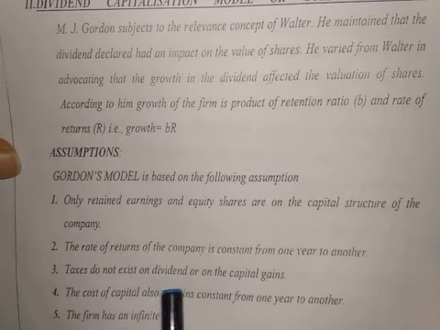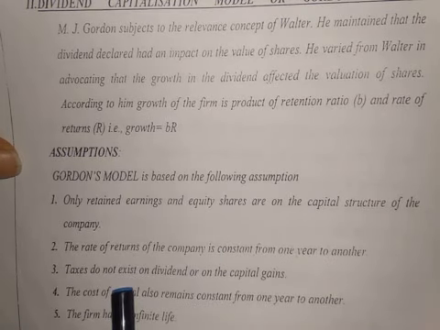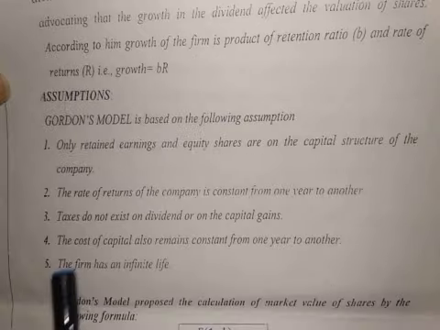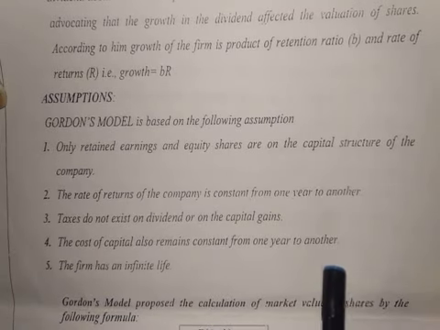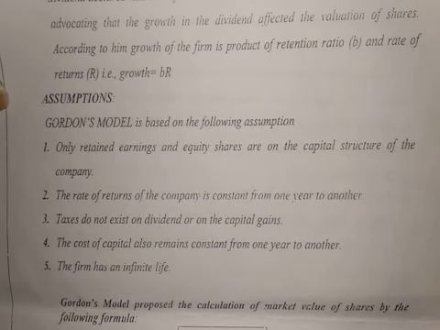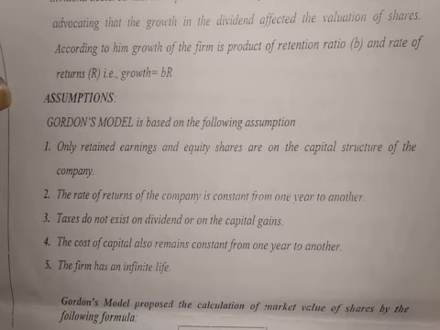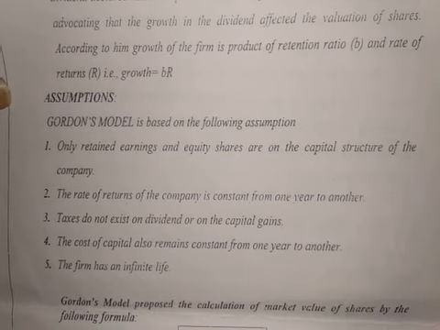Tax does not exist on dividend or capital gains. There is no tax according to Gordon. Cost of capital also remains constant from one year to another year. Cost of capital also remains the same. The firm has an infinite life. That means the firm continues for an unending period.